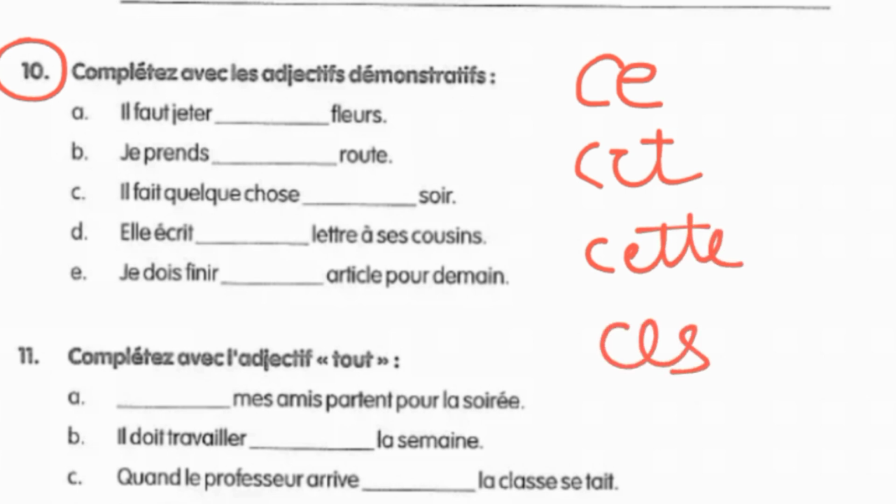So in the first question, you can see that the noun is fleurs, that is plural. So here we are going to fill ces. In the second question, it is route, that is feminine. So here we are going to fill cette. Then in the C part, it is soir, which is masculine. So we are going to fill ce. Then in the next question, it is lettre, that is feminine. So we are going to fill cette. And in the last question, you can see that the noun begins with a vowel. So here we are going to fill cet.